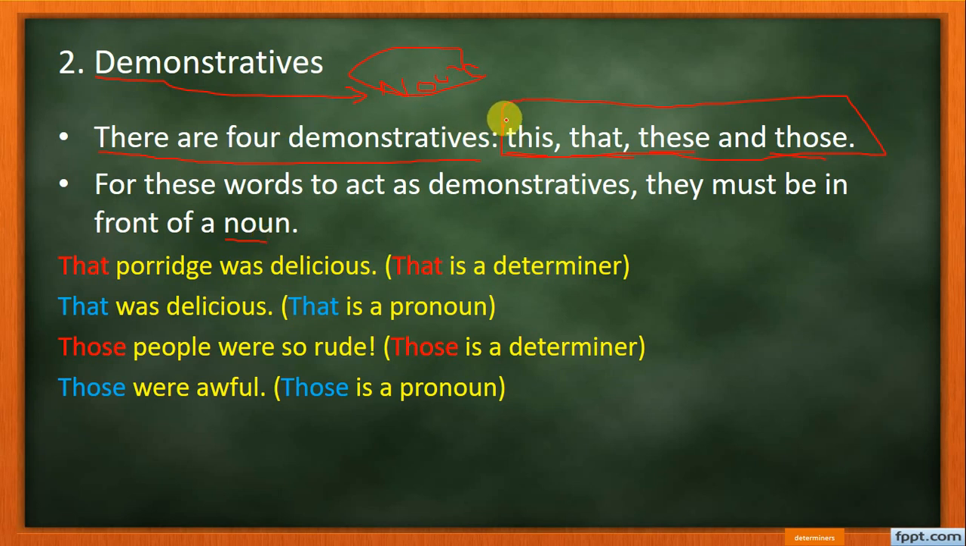This is used for near singular things. That is used for far singular things. These is used for near plural things, and those is used for far plural things. This is also used for introduction. Now look at this. That porridge was delicious. See, that is used before a noun. So therefore, we call this a determiner, right?